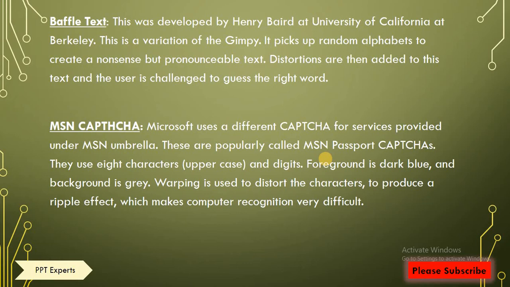Foreground is dark blue, and background is grey. So in this type of CAPTCHA, the foreground, the front part, is dark blue and the background is grey. Warping is used to distort the characters to produce a ripple effect and make computer recognition very difficult. So these are Microsoft CAPTCHAs developed by Microsoft for their services.